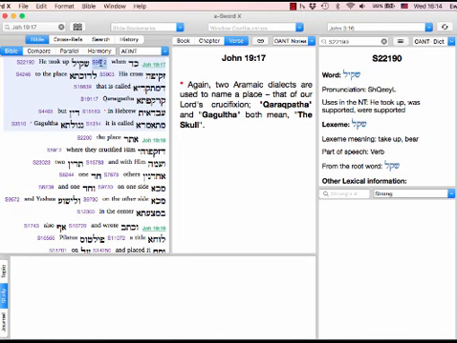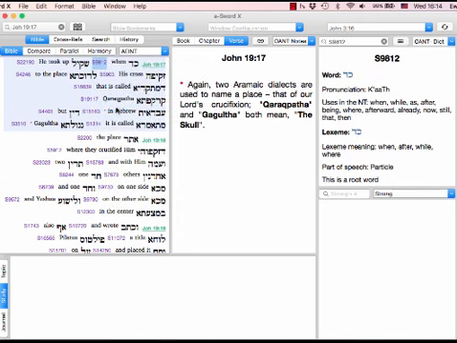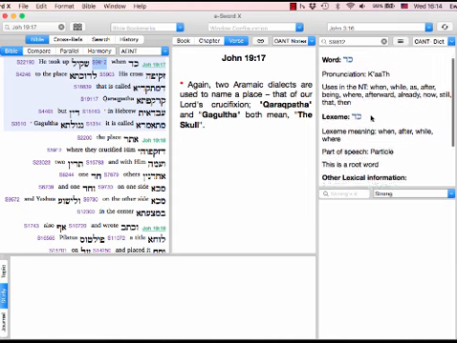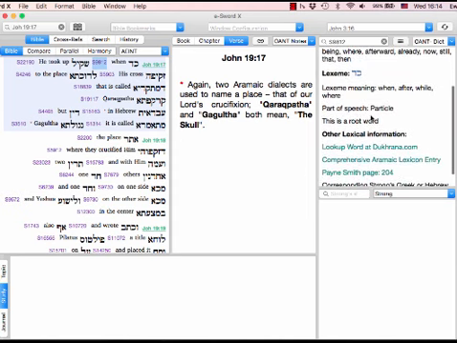So what we can then do is look that up. So we can define that, we can do a search on it, but now we find that cad used in the New Testament, generally it's when, but you can also translate it a few other things depending on how it appears in the context of a whole sentence. It's a root word, other lexicon information. We can start to really get to grips with each and every word.